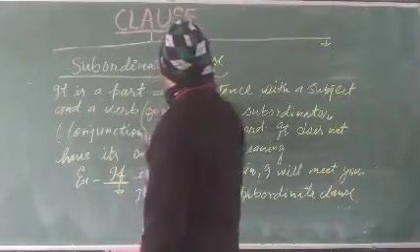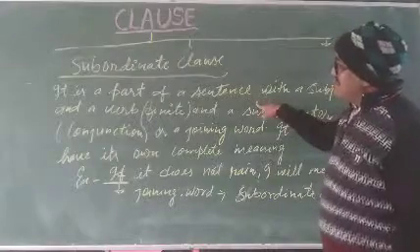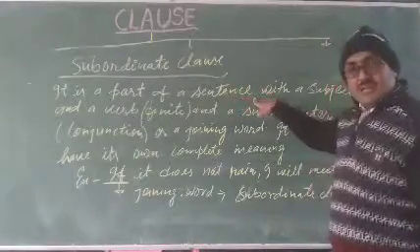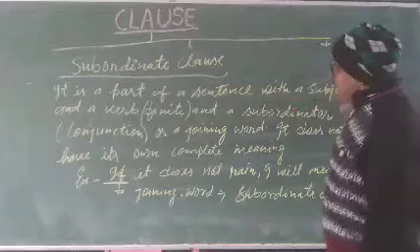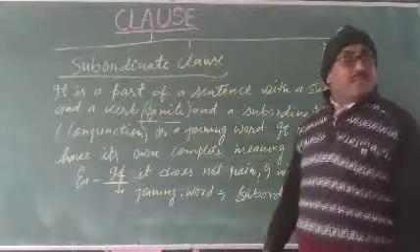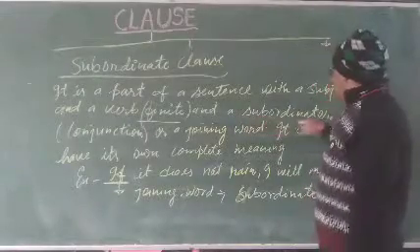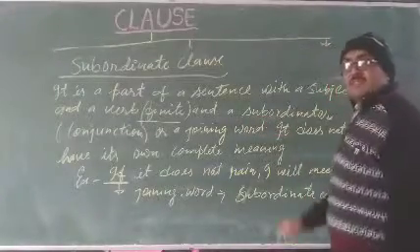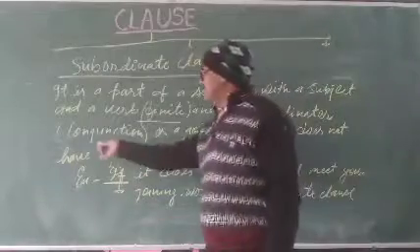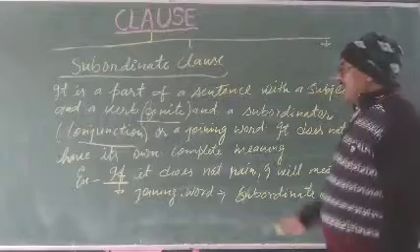It is a part of the sentence. Same as a principal clause, it is also a part of a sentence with a subject and a verb, it means a finite verb, and a subordinator. Subordinator means conjunction, or a joining word.